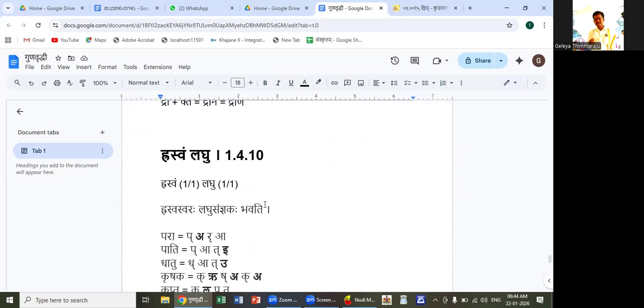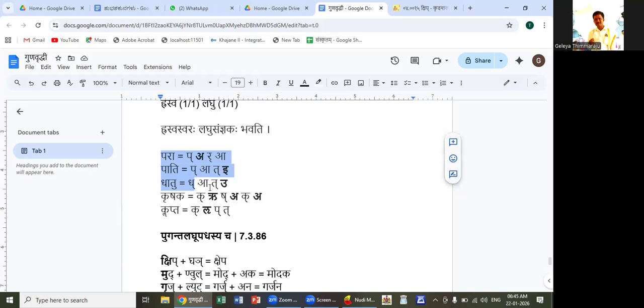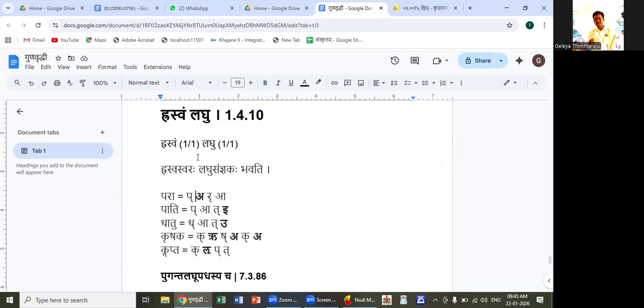The next sanna sutram is rasvam laghu, 1-4-10. Very easy sutra. Rasvaswara is called laghu, is the meaning of this sutra. For example, in these words, we can see para. In para, akara after pakara is a rasvaswara, so it is called laghu by this sutra.